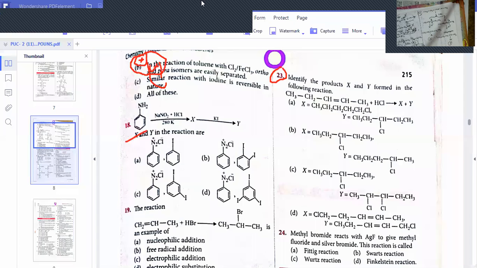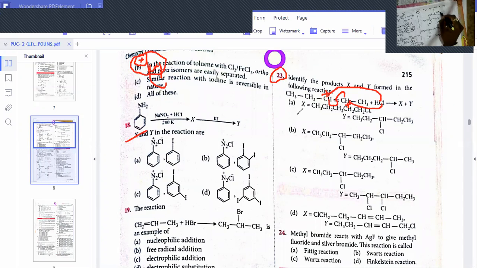There are two possibilities. Suppose this bond moves to this carbon, then on this carbon a positive charge comes, and to the positively charged carbon you should attach the chlorine. That is one chance. Suppose this pi electrons move to this carbon, then the positive charge comes on this carbon, and chlorine attaches to this carbon in the other case. So two products will be formed, dear students. I wrote on the paper also, just see on the video. There are two ways to get the product.